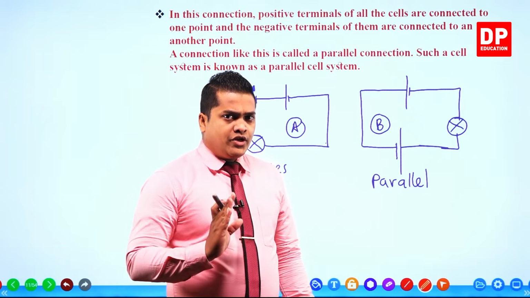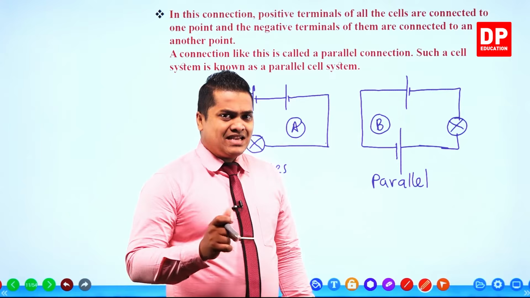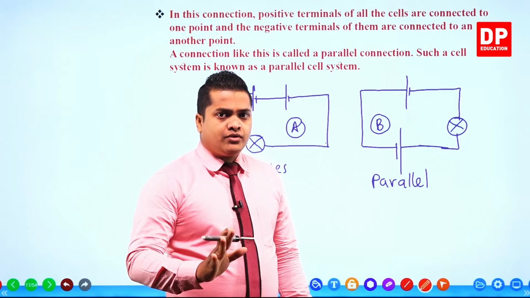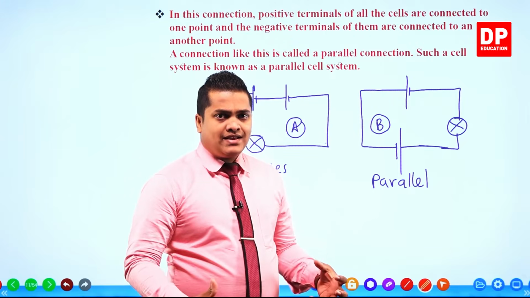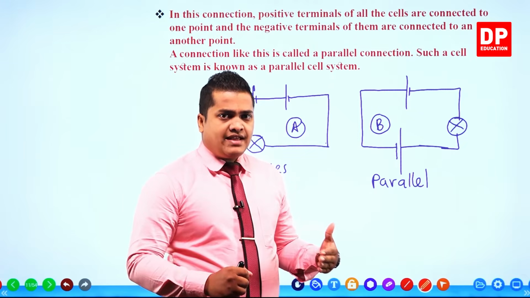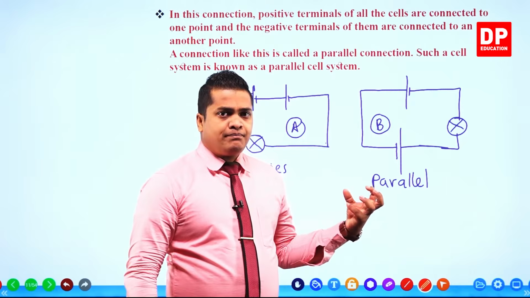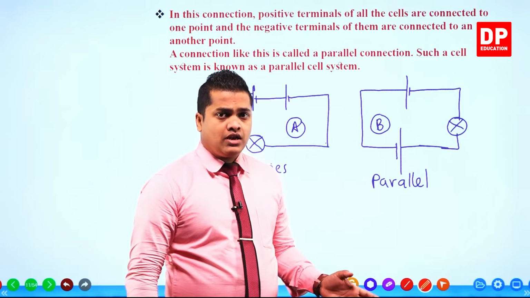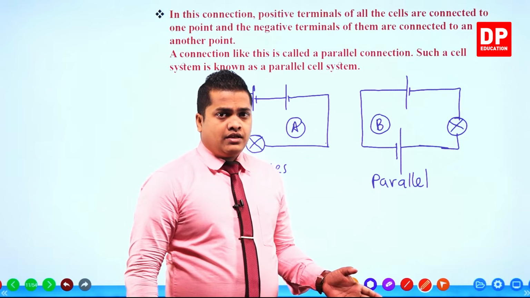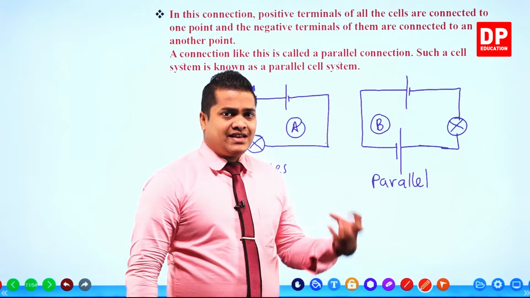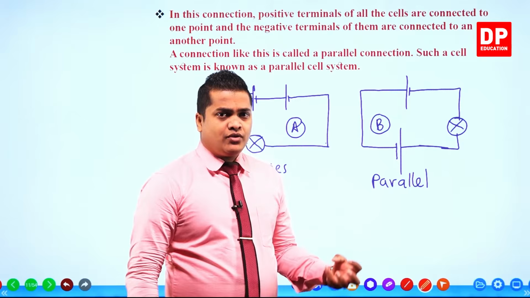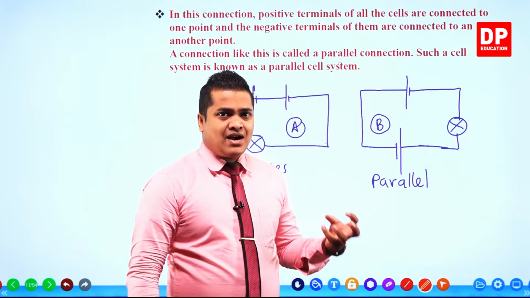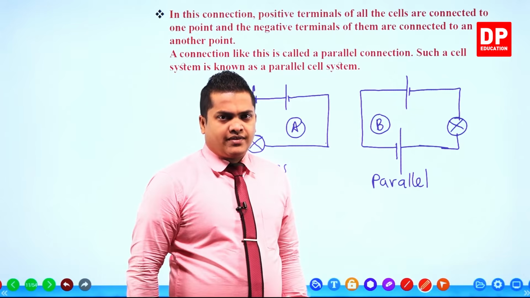Dear children, when you are checking series and parallel connections, it does not depend on the way that these cells are placed. It's not going to depend on that factor at all. Parallel and series connection depends on the way the dry cells are interconnected to each other.